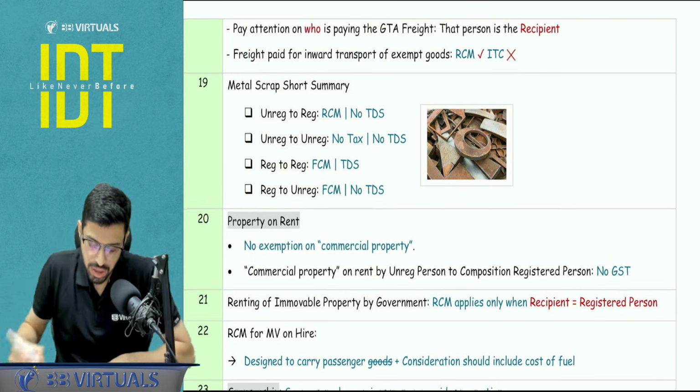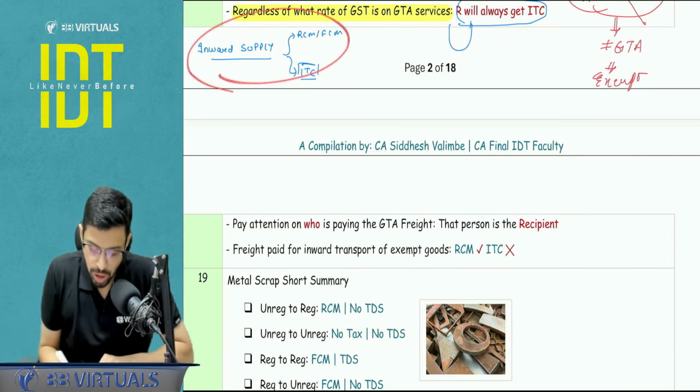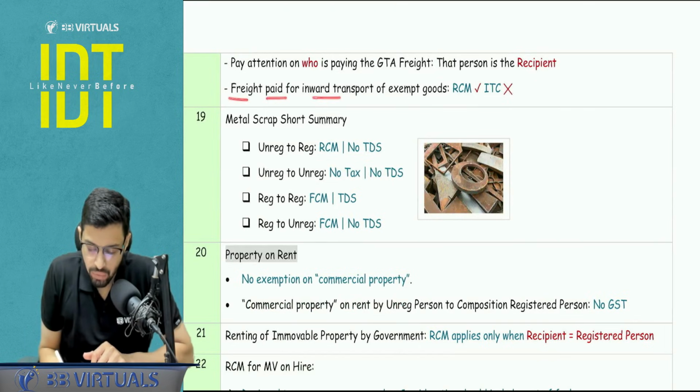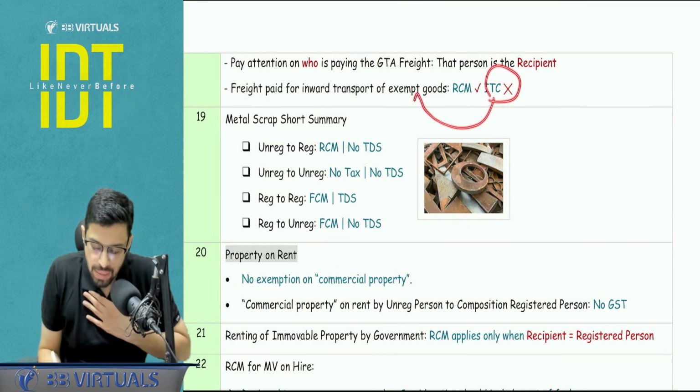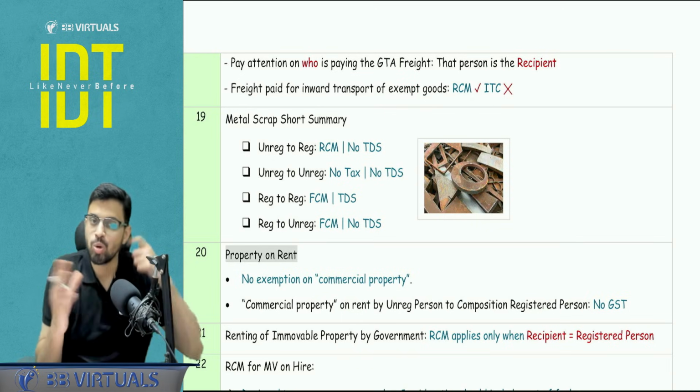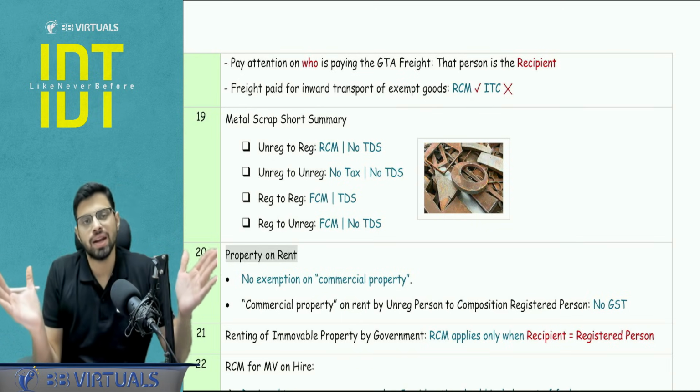Okay, pay attention. Just now, as I stated in this particular point, if freight is paid for inward transport of exempt goods, RCM I need to comply, but I will not be getting ITC because it is exempt goods. So two different analyses, two different understandings.